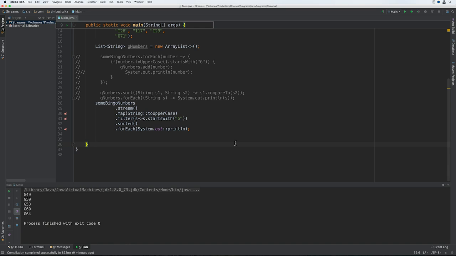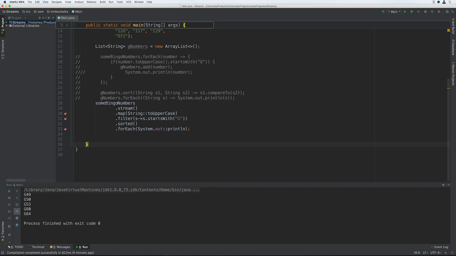Now, remember when we chain together functions and a function in the chain would operate on the result from the last function in the chain? Well, essentially, this is what's happening here. Each stream operation operates on the stream result from the last step. So far we've created a stream from our collection and passed it to the next operation in the chain, the map in this case, and now we have a stream containing uppercased bingo numbers.